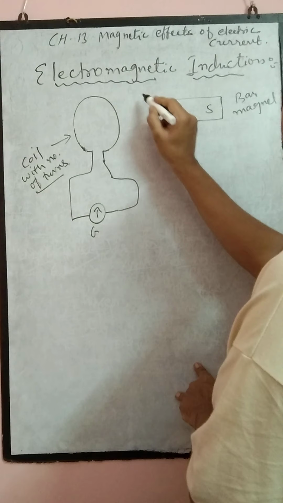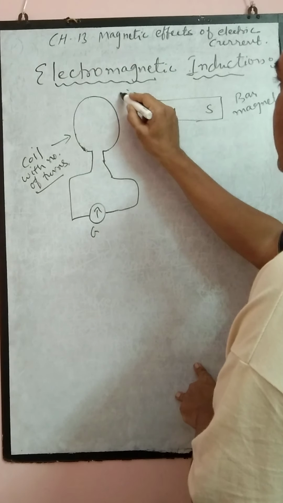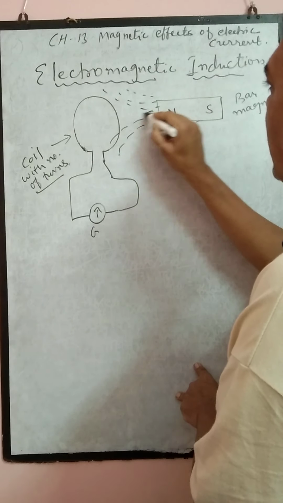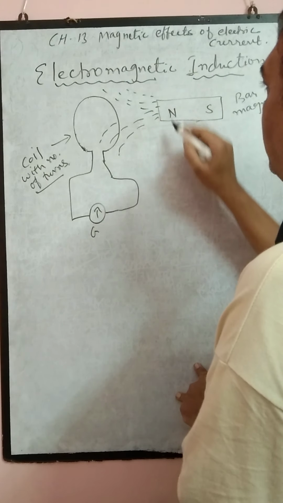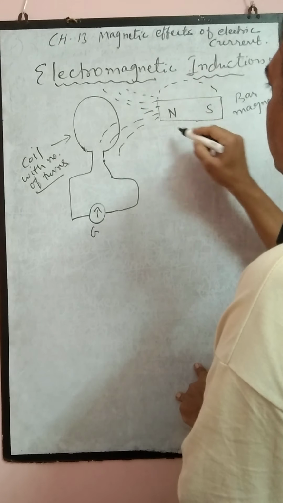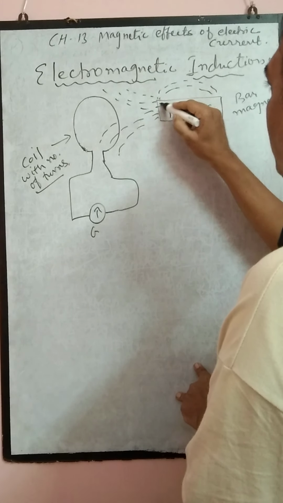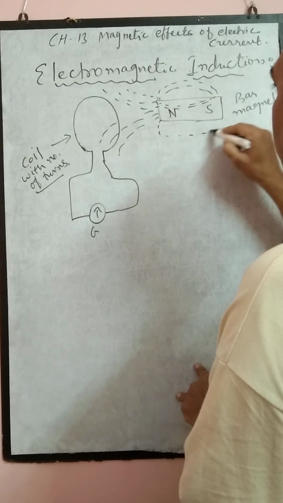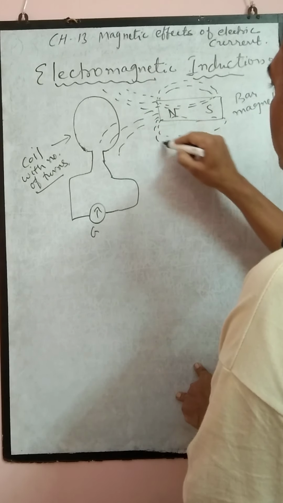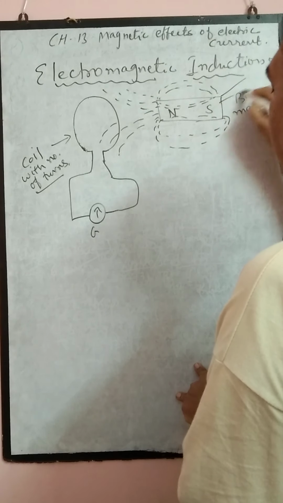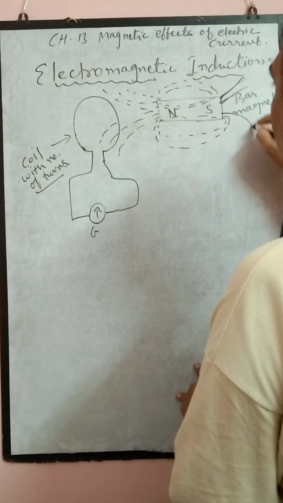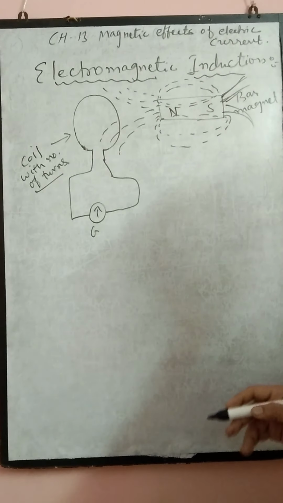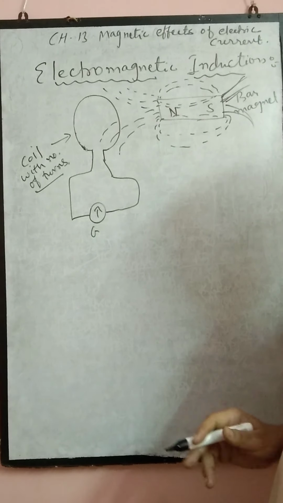Now you can think of the magnetic lines of force associated with the magnet, and they definitely link with the coil. Here you know the north pole and south pole, and this is the way the lines of force are represented. At present the lines of force are linked with the coil, but that doesn't show any current.